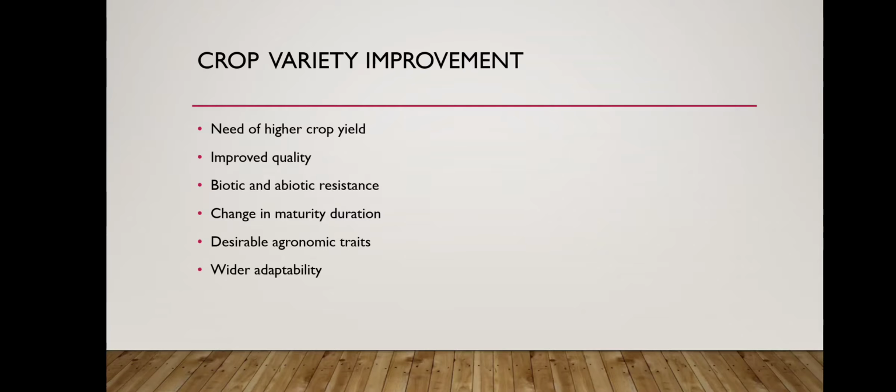Next is desirable agronomic traits. To achieve high productivity, the food crop should be dwarf so that it consumes fewer nutrients, becomes stronger, and withstands strong winds. The fodder crop should be tall and should have profuse branching. If we grow the crop for fodder, our main aim should be that the plant is tall, with profuse branching, so that we can get more fodder from the same plant. But if we grow the crop for food, the plant should be shorter, but grow more crops.